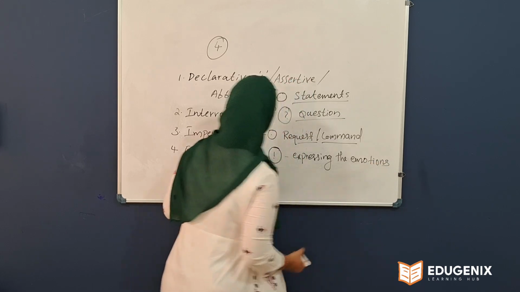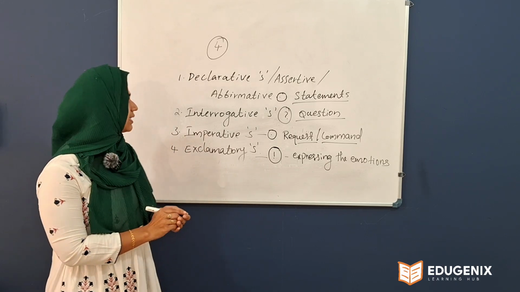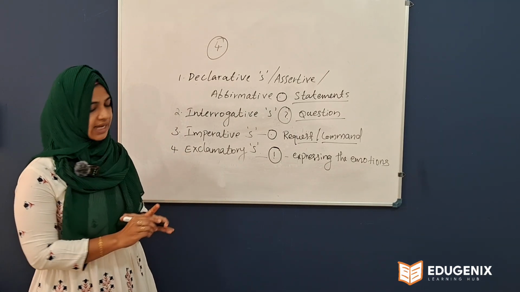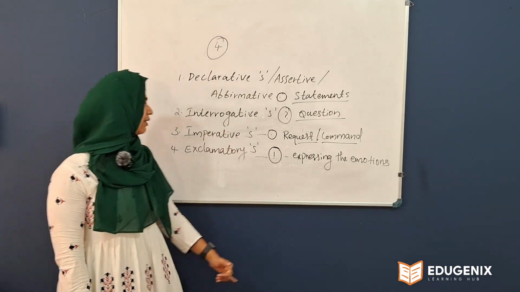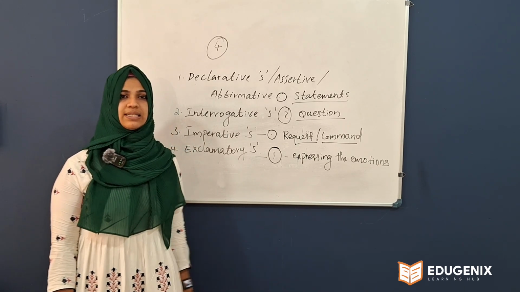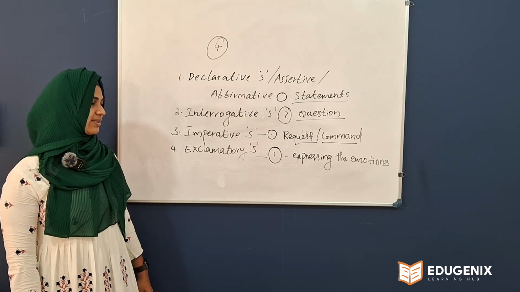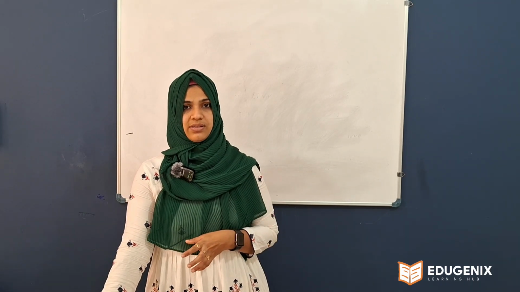So that is an exclamatory sentence. I hope you got it. Which are the four types of sentences: declarative, assertive or affirmative. Second one interrogative. Third one imperative sentence, and the fourth one is exclamatory sentence. I hope it's clear to you. And now I will give you some questions, so you have to find the answer.